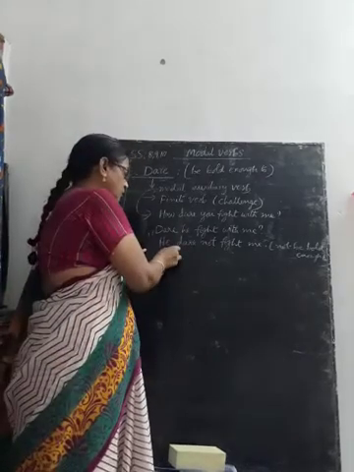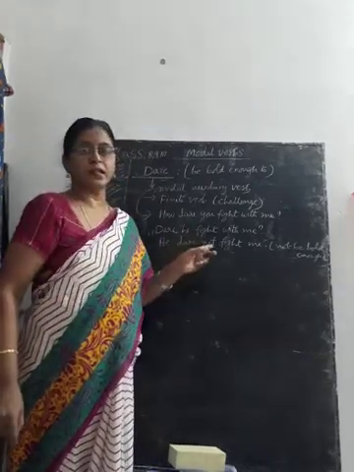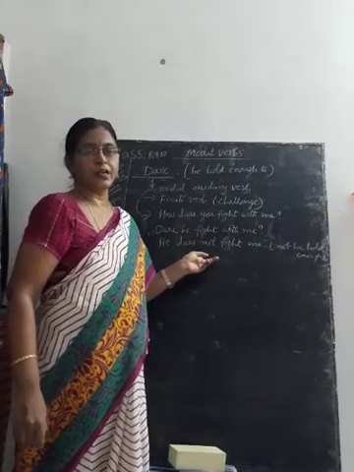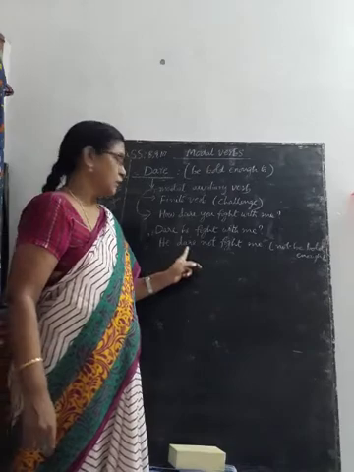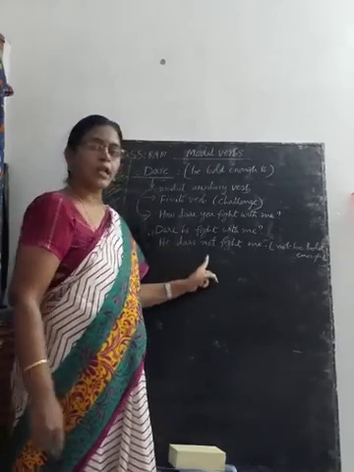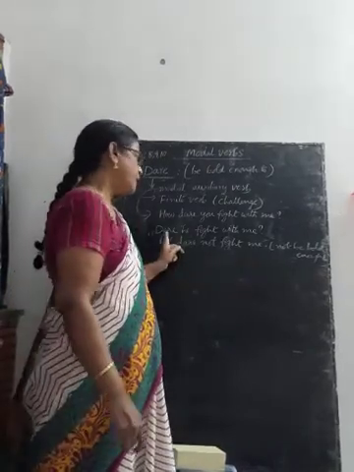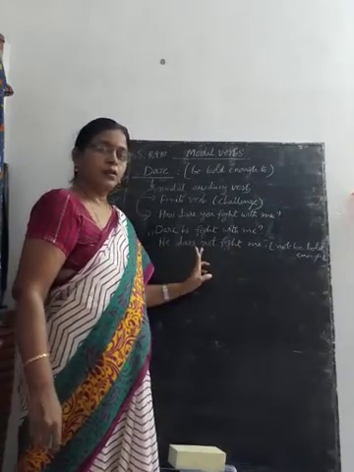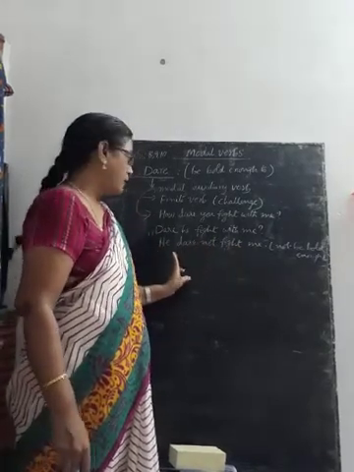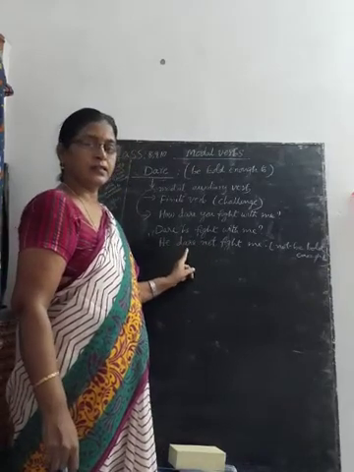If the subject is third person singular in simple present tense, generally we add s or es to the verb. But as a modal auxiliary verb, it doesn't take s or es. So I have written he dare not fight with me. We have no need of adding s or es.